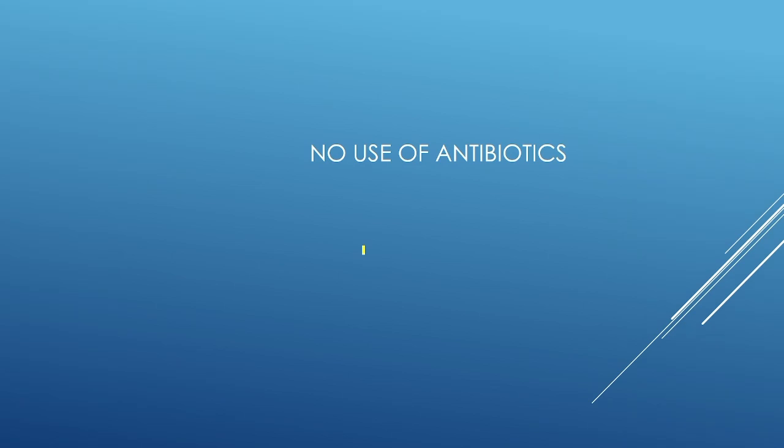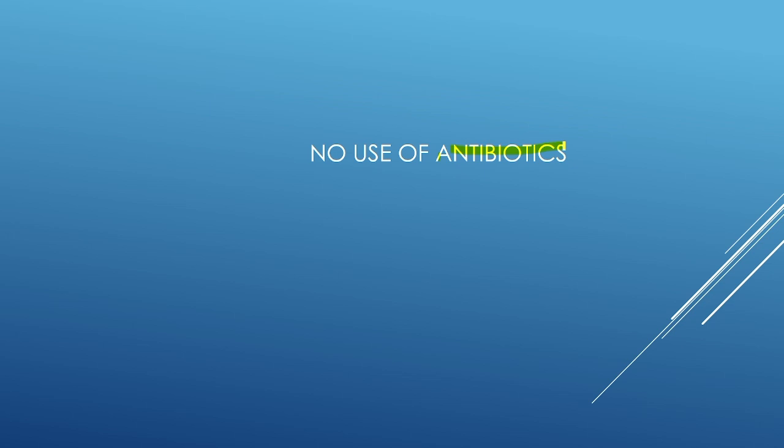And next, there is no use of antibiotics for treating HMPV. Why do we not use antibiotics here? Antibiotics are a type of drug mostly used for the treatment and prevention of bacterial infections, or for killing bacteria. But HMPV is a virus. It cannot be cured by the use of antibiotics. Okay, viral diseases cannot be cured by using antibiotics.